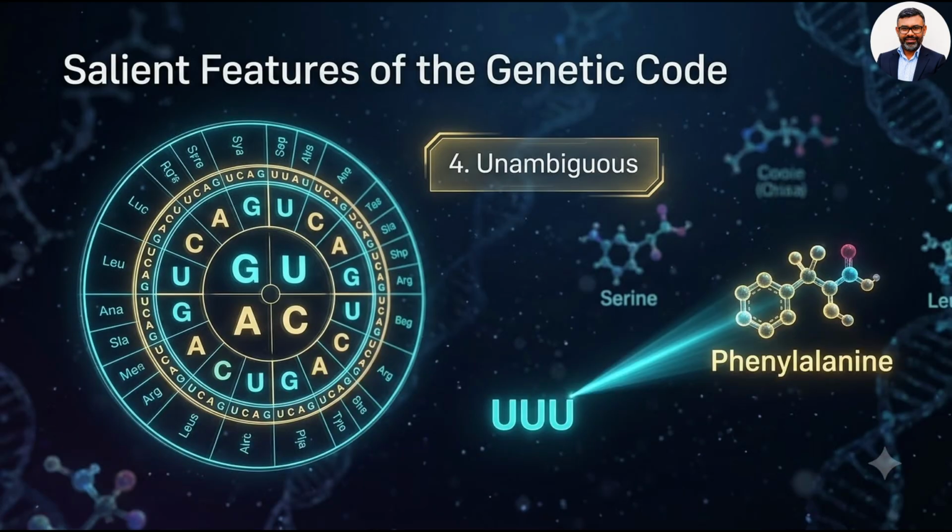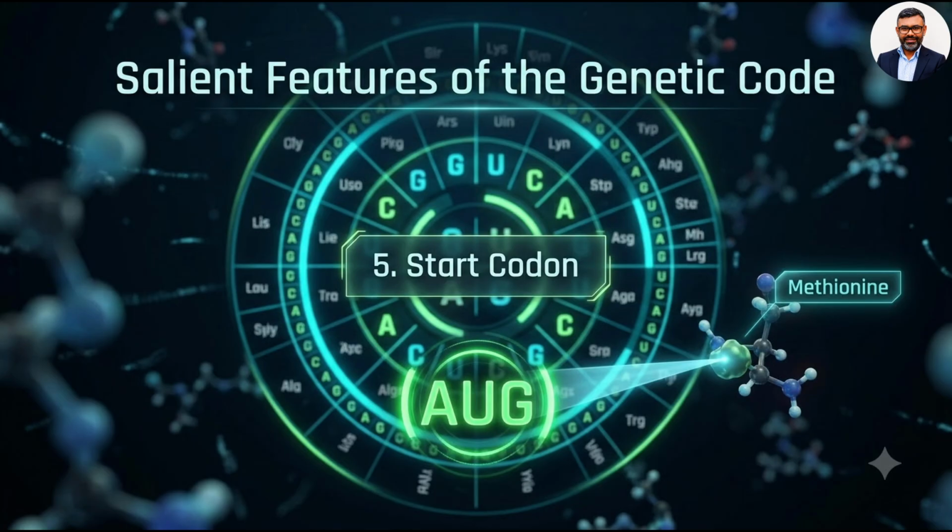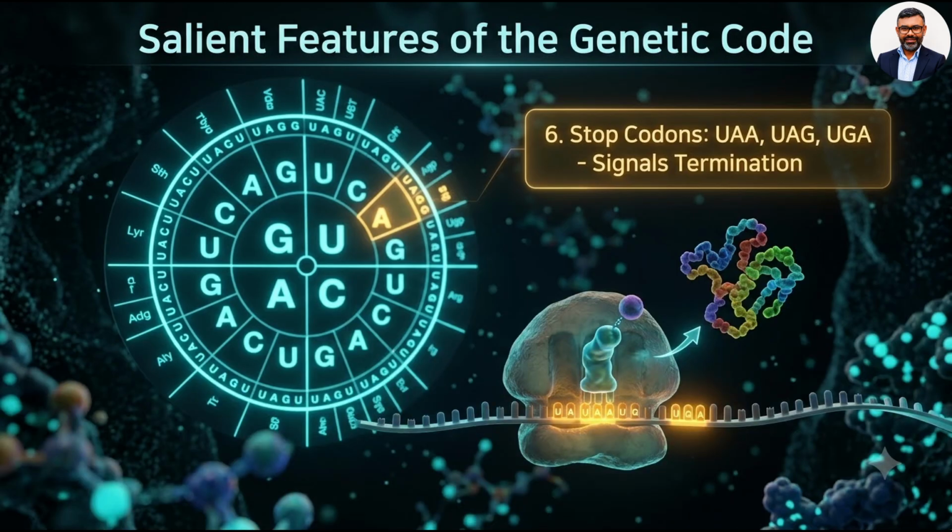However, the code is unambiguous. Each codon specifies only one amino acid. For example, UUU always codes for phenylalanine. AUG has dual functions. It acts as the start codon, or initiator codon, and also codes for methionine. The 3 stop codons, UAA, UAG, and UGA, terminate translation.